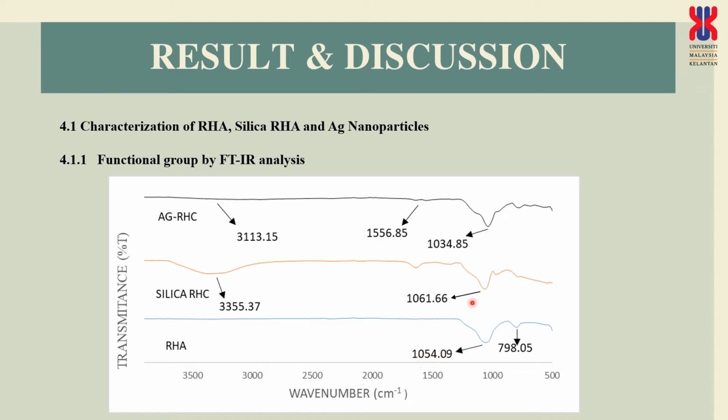It shifted towards 1034 after we added the argentum or silver, and several peaks here disappeared after immobilization with silver.